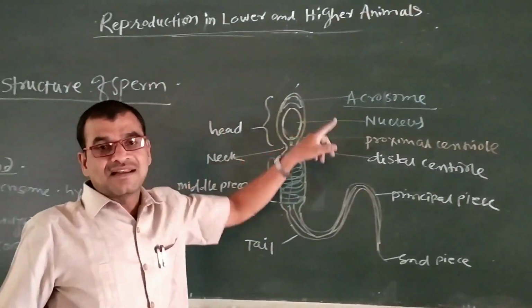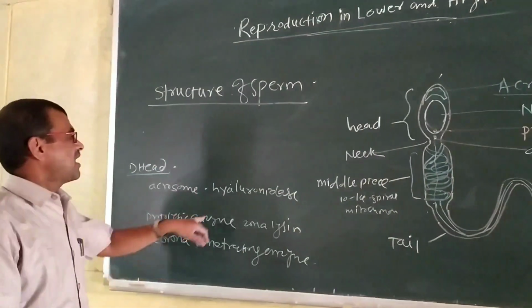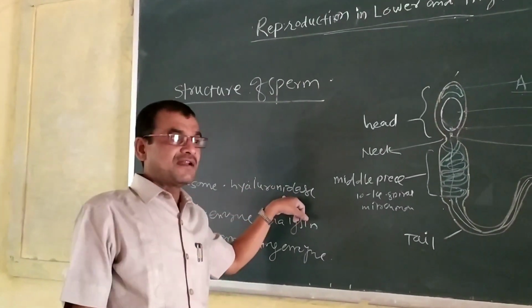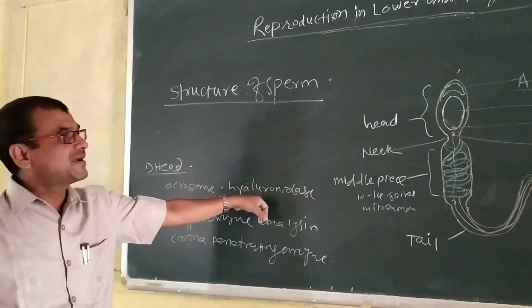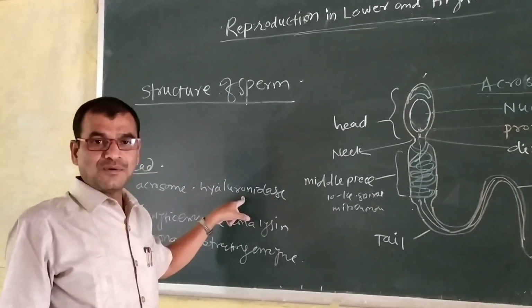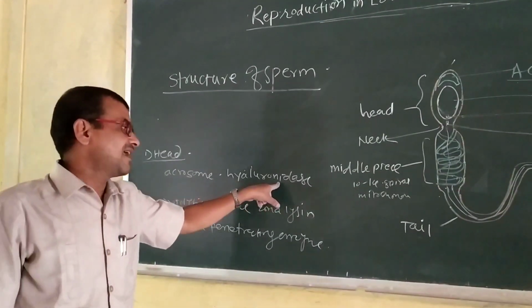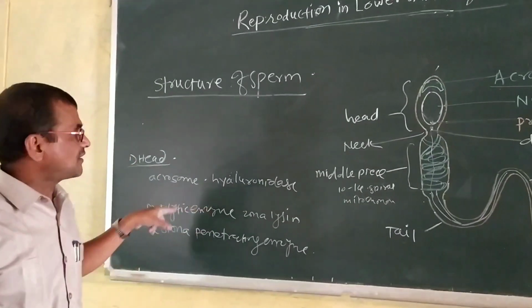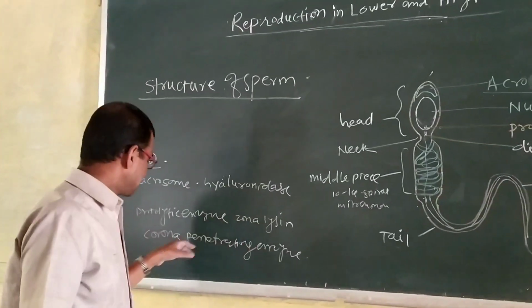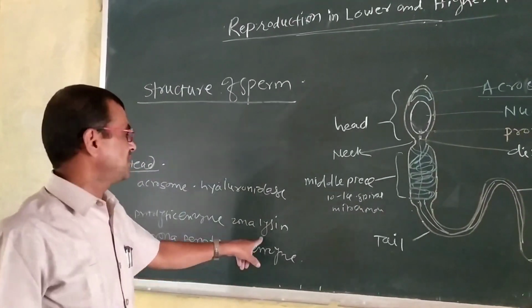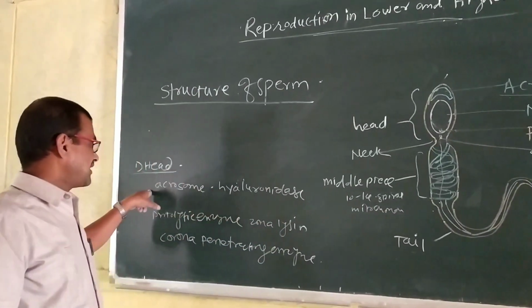This acrosome contains the hydrolytic enzyme hyaluronidase. This hyaluronidase enzyme is helpful to penetrate the ova or ovum or eggs. The acrosome also contains the proteolytic enzyme zona lysin, and also the corona penetrating enzyme.